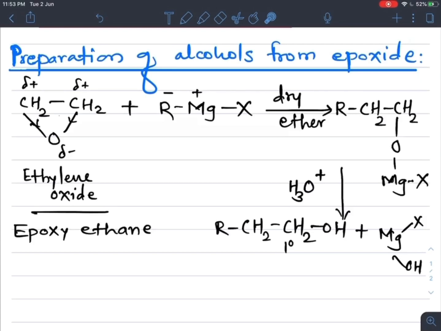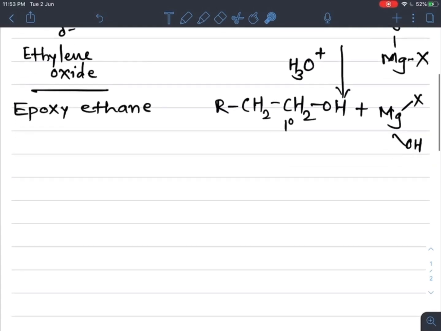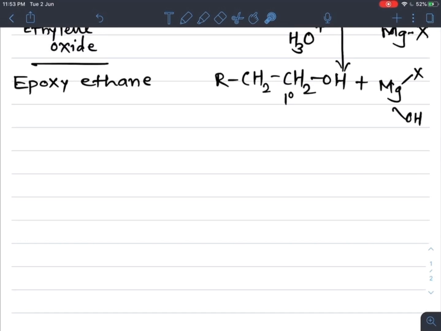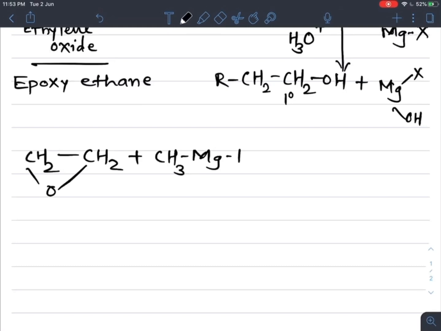If we take another example, epoxyethane, CH2CH2O, treated with methyl magnesium bromide, that is the Grignard's reagent.